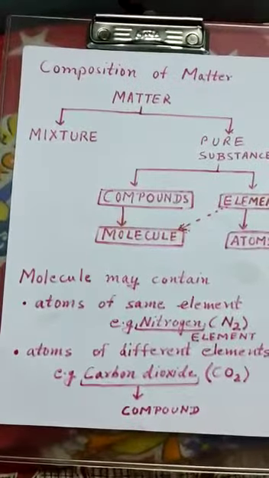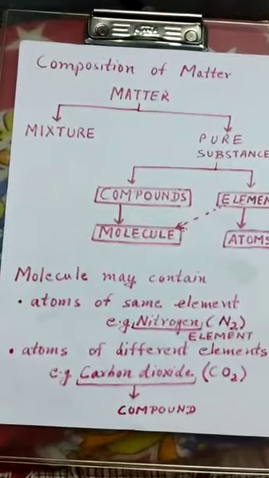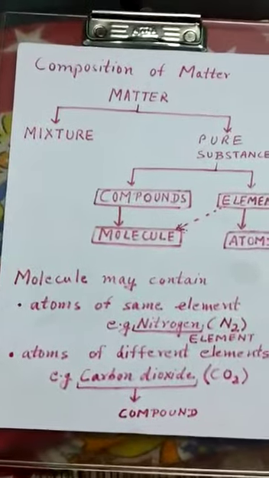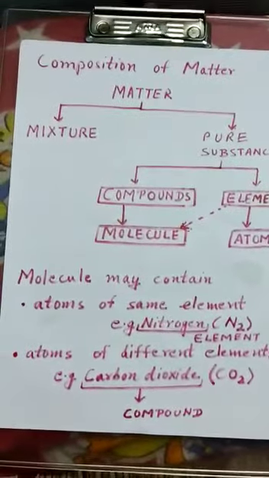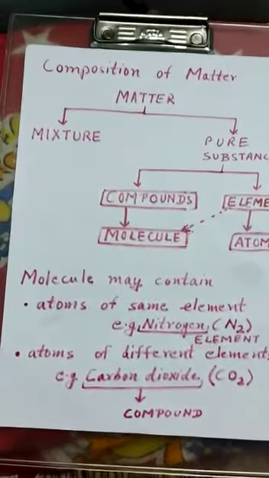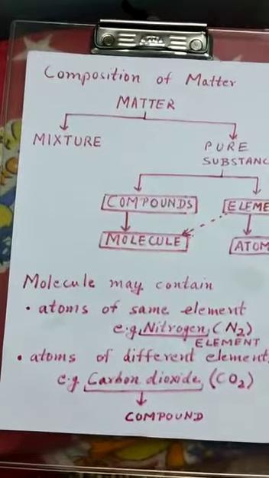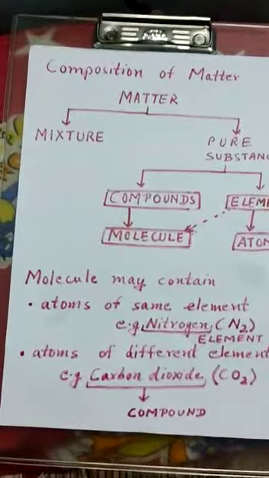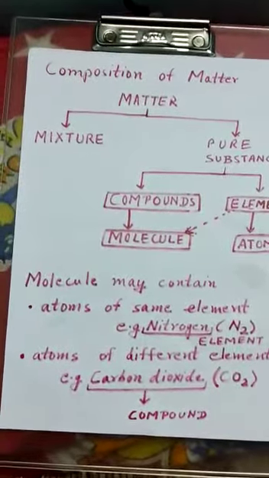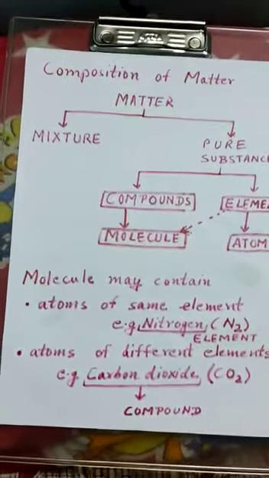Now what is the difference between a molecule and an atom? An atom is the smallest entity of an element which takes part in a chemical reaction, whereas a molecule is the smallest entity of a compound which takes part in a chemical reaction. So students, it might be clear to you how matter can be classified on the basis of composition.